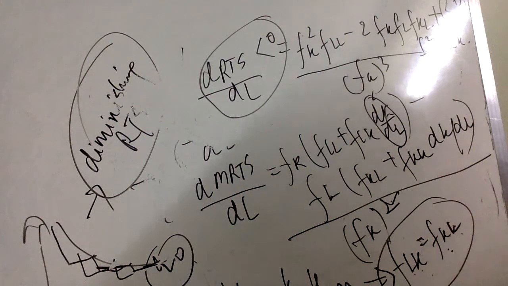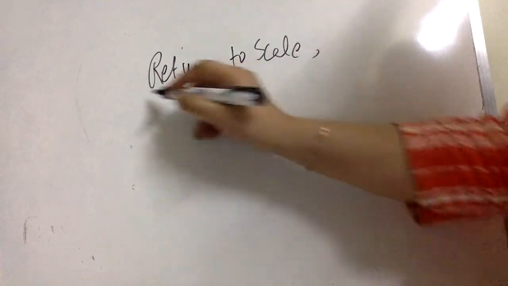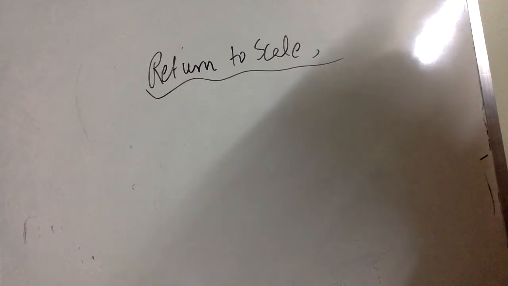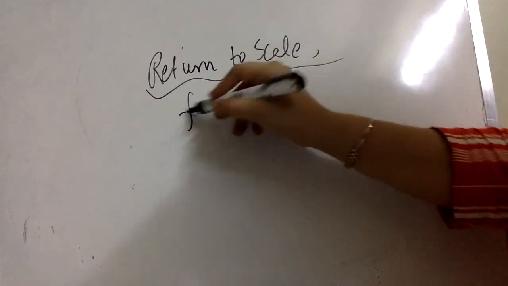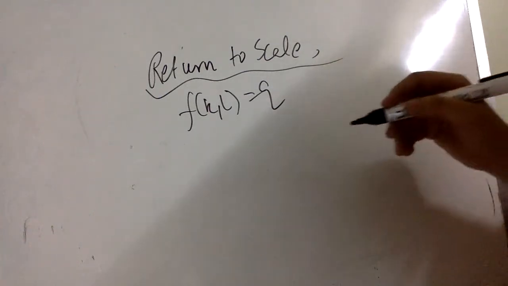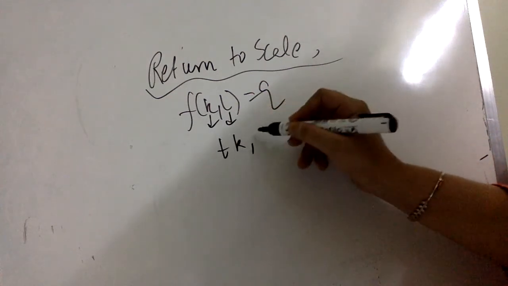Alright, next I move on to explain another concept, which is returns to scale. I hope I am able to make myself clear in all these concepts so far. You must have some understanding of what returns to scale is, so I'll just introduce the terminology. Suppose output is defined as f(K, L), and if I change capital and labor in t proportion, I am increasing capital and labor in t proportion, so it becomes tK, tL.